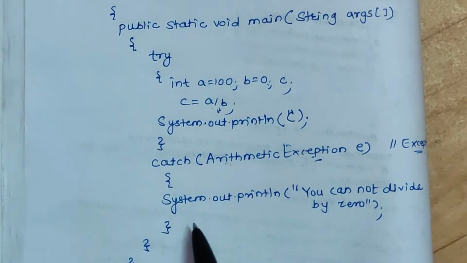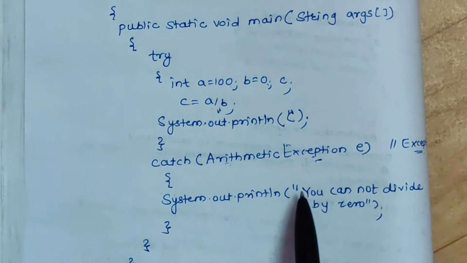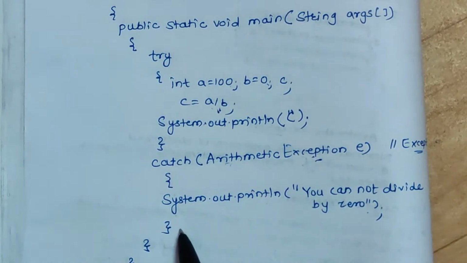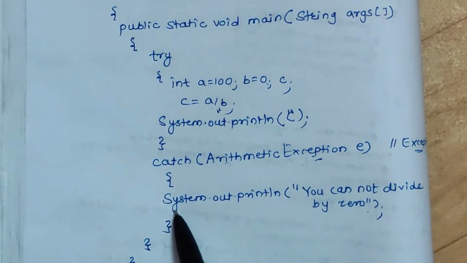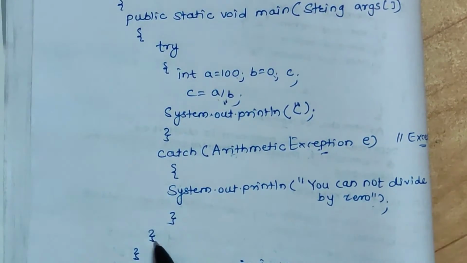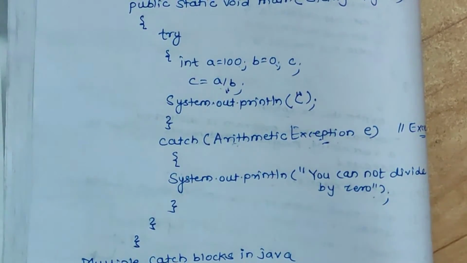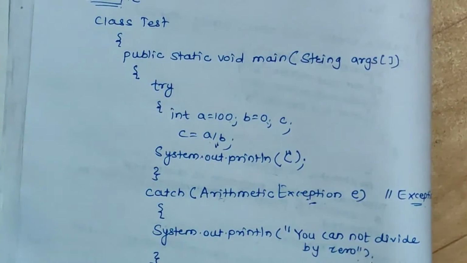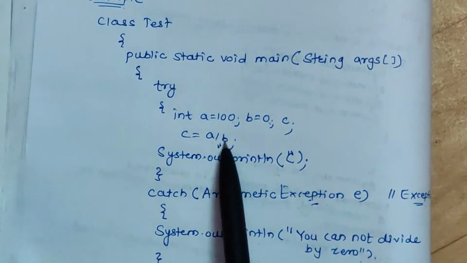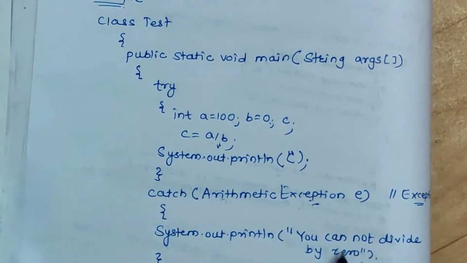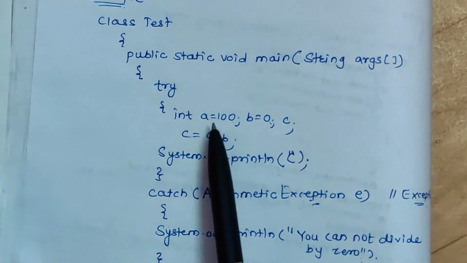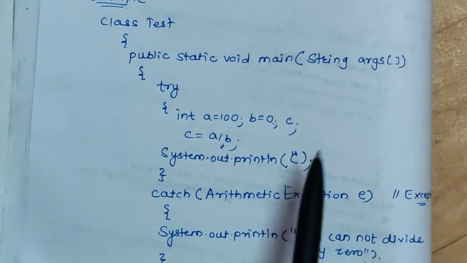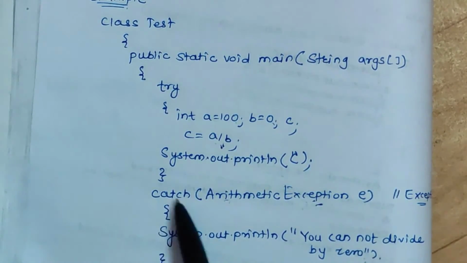Now in this block you can write whatever you have to print. I have to print that you cannot divide by 0. So I have written a simple statement, you cannot divide by 0. This is the closing bracket of this catch, and then this is the closing bracket of the class and the end of the program. So this is how you have to use the try catch block, and whenever we execute this program, this statement will be executed, that is, you cannot divide by 0. And if you write any number other than 0 here, it will simply display the output, that is the value of c, and this block will not be executed.